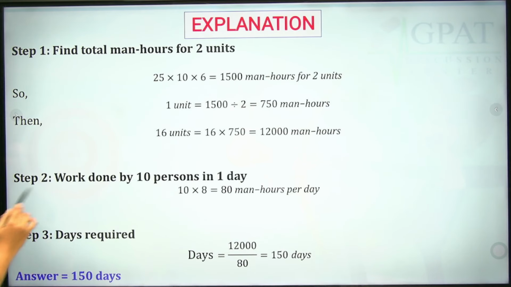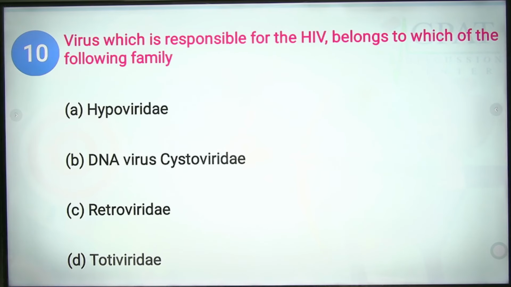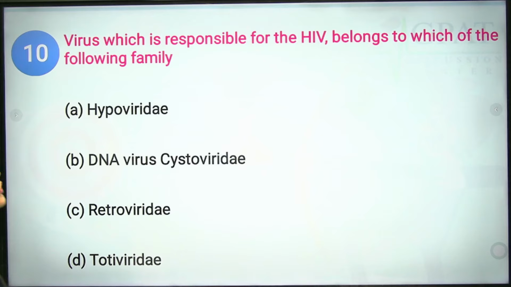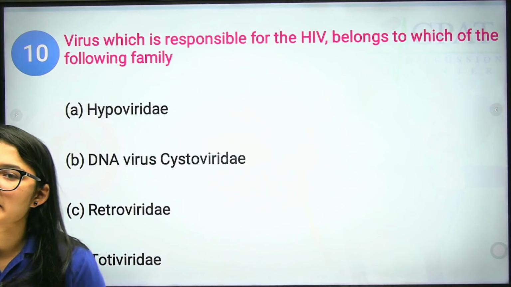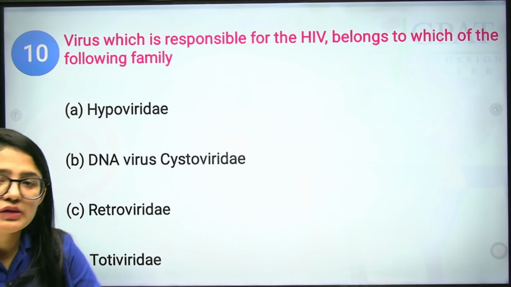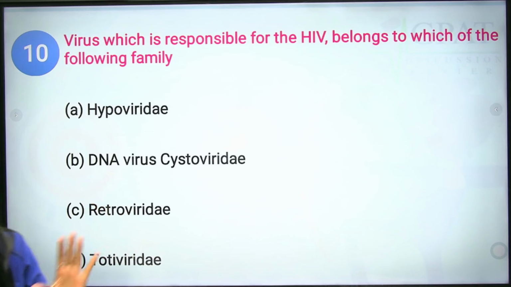Now, the next question. The virus which is responsible for HIV belongs to which of the following families? First we have Hypoviridae. What is Hypoviridae? They actually infect fungi, and HIV is a type of virus, not a type of fungi, so it is not related to HIV.